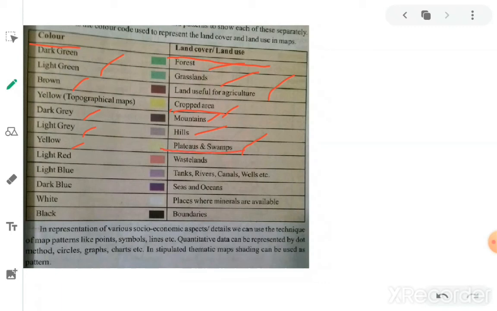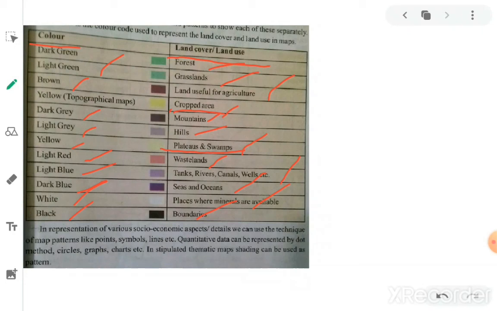Light red or pink is used for wastelands, meaning areas not used for cultivation or any other purpose, that is, barren land. Tanks, rivers, canals, and wells are represented with light blue, and seas and oceans with dark blue. Places where minerals are available are shown in white, and boundaries of countries or states in black. So these are the representing colors.